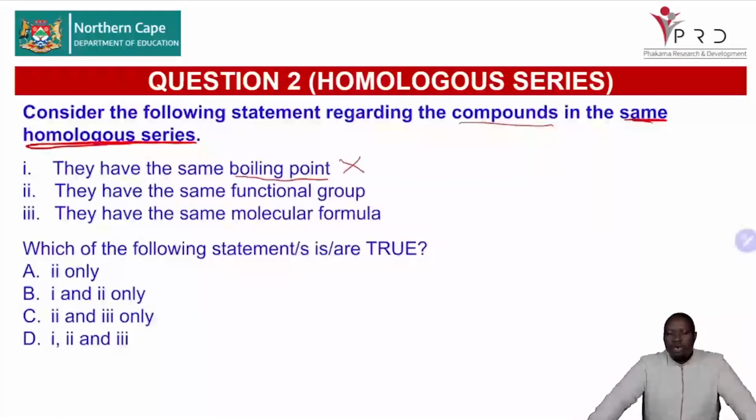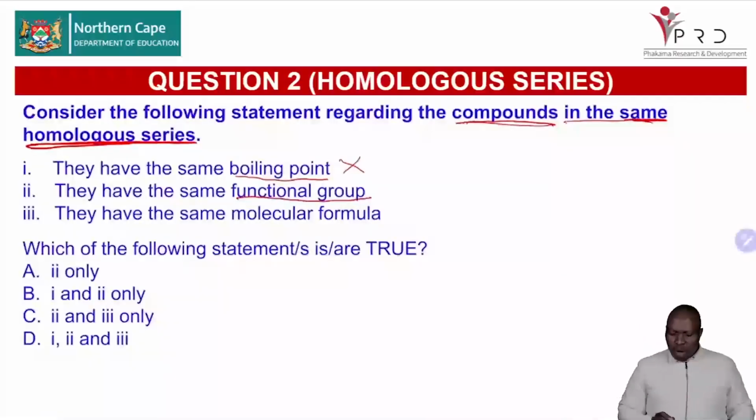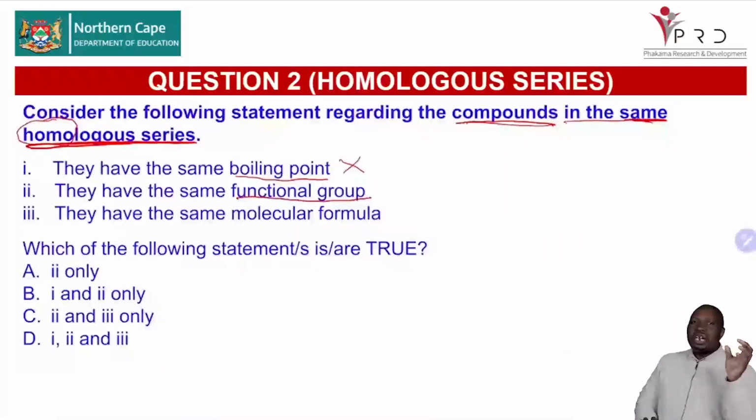Now let's look at option Roman numeral 2. Always read from the statement: compounds in the same homologous series have the same functional group. How did we define homologous series? We know that homo means same, but we said they have the same general formula. And if they have the same general formula within a homologous series belonging to the same family, they must have the same functional group. Definitely, Roman numeral 2 is correct.